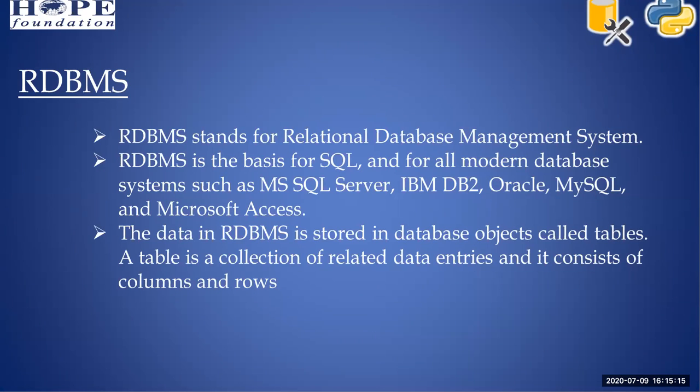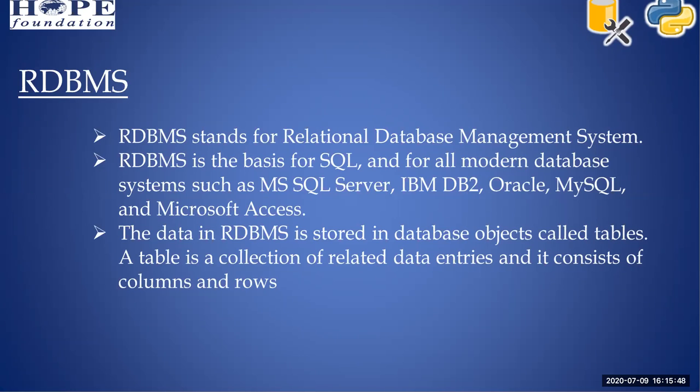So the database server is a collection of databases, and the database is a collection of tables, and tables are a collection of rows and columns with data, right? So the data in RDBMS is stored in database objects called tables. Okay, so here the tables are all called database objects.